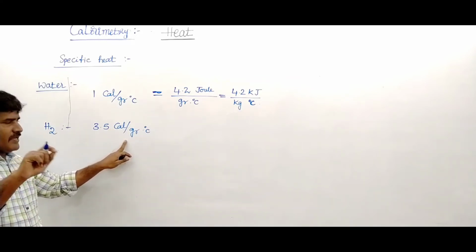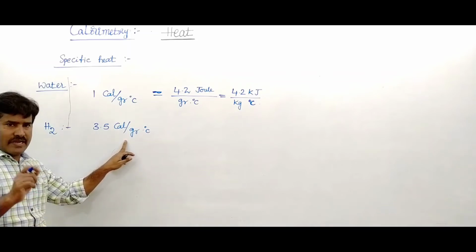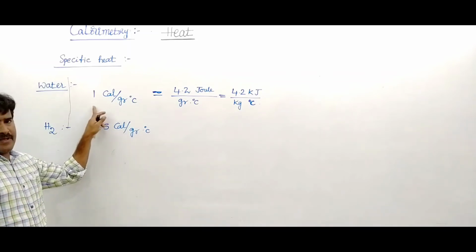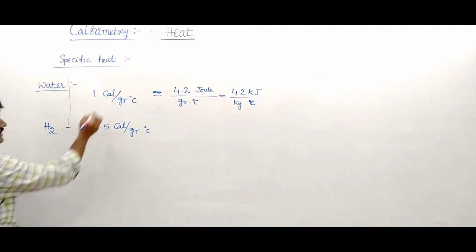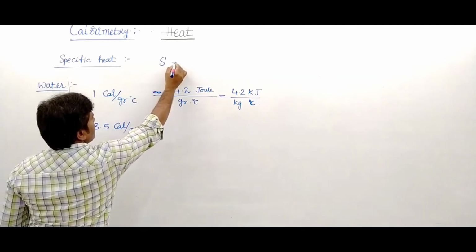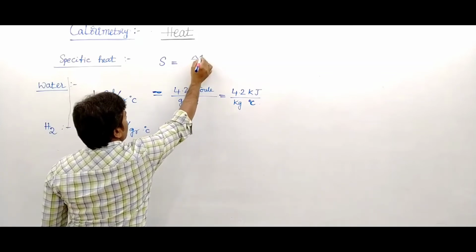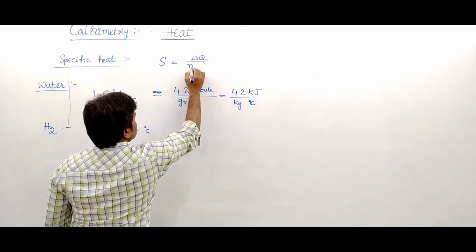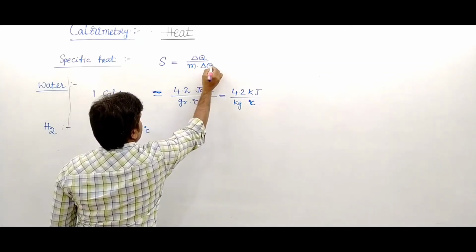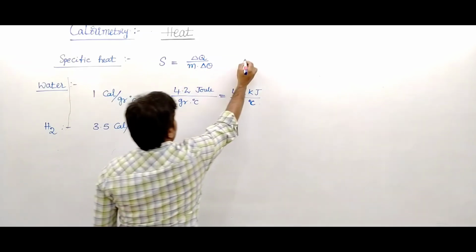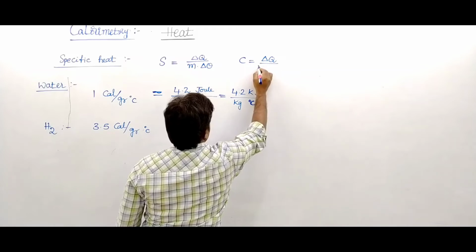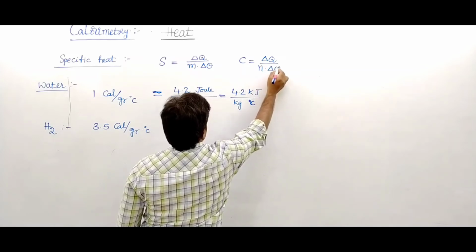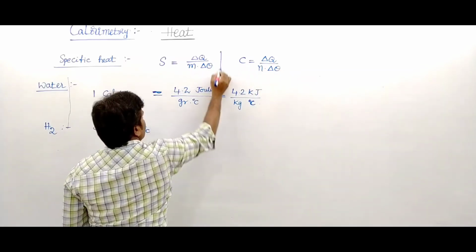The specific heat of mercury is very less, below 1. Specific heat S is written as delta Q upon M into delta theta. This is principal specific heat. And molar specific heat is delta Q upon N into delta theta. This is molar specific heat.